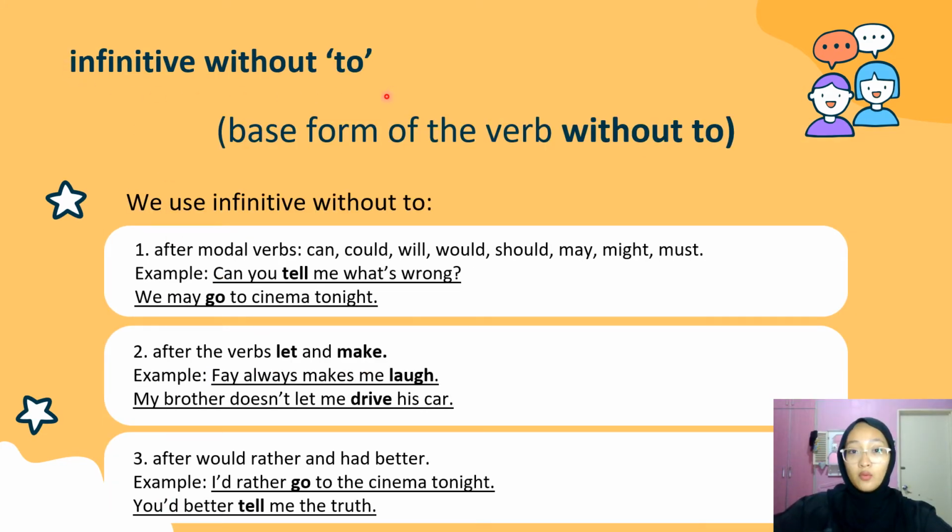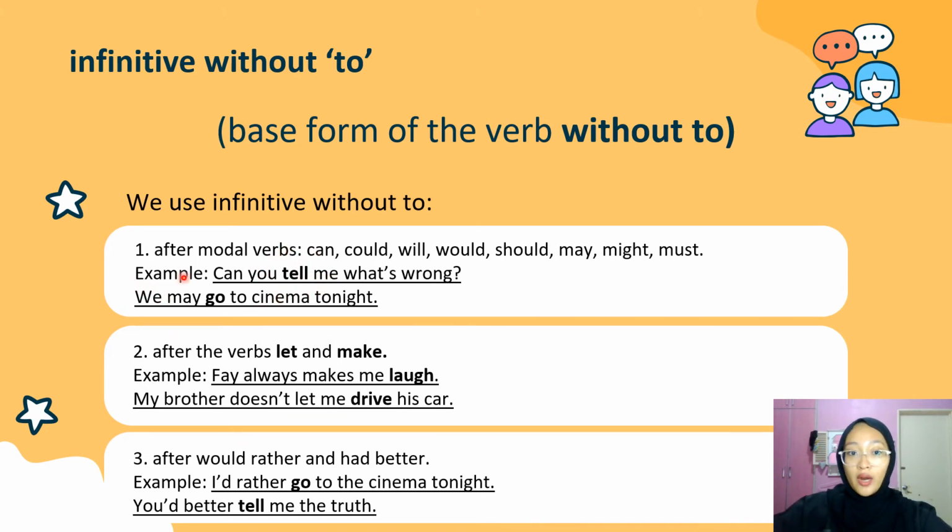Infinitive without to. So the structure is just the base form of the verb without the word to. Alright. So we use infinitive without to after modal verbs: can, could, will, would, should, may, might, must. So after these modal verbs, you can use infinitive without to.